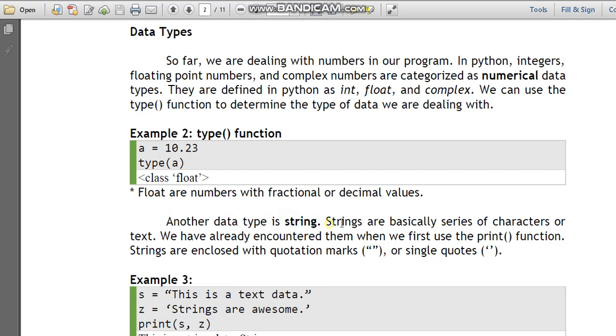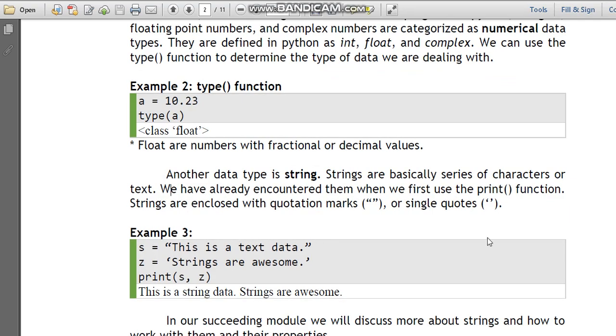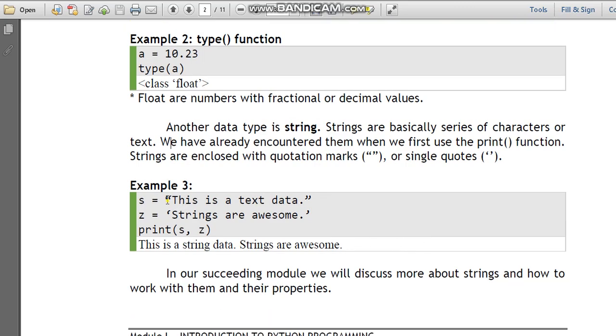Okay, so strings. Strings are basically series of characters or text. We have already encountered them when we first used the printf, no? Ayan, so these are strings. S, this is a text. So string ito, this is also a string. And strings are enclosed. Remember this, strings are enclosed with quotation marks or single quotes. Kagaya nito. Quotation marks, single quote, single quote.